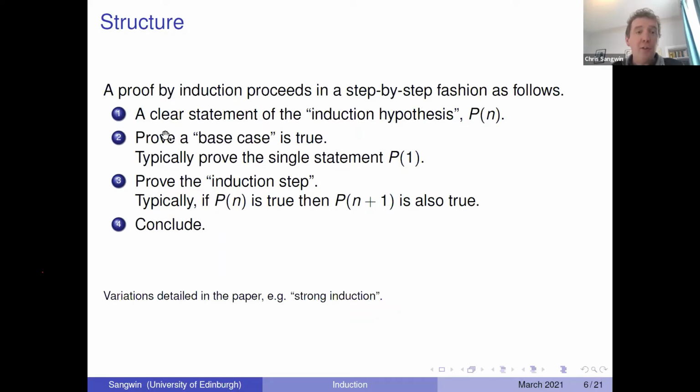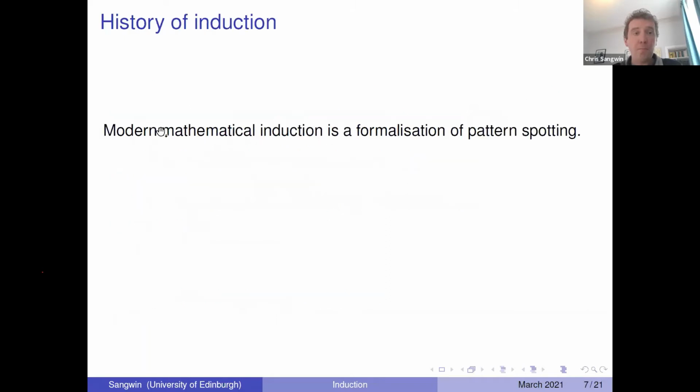And steps 2 and 3 are really mini proofs of their own, right? We're proving a particular single statement in 2, and then in 3, the idea is that we have an extra hypothesis that we can use, P of n, and we have this goal, P of n plus 1. And then we combine these 2 separate proofs with a conclusion to get our complete proof. And this really is a formalization of pattern spotting. We have a pattern that we spot step by step, and we realize how to get from one case to the next, and we formalize this pattern spotting in a formal proof.